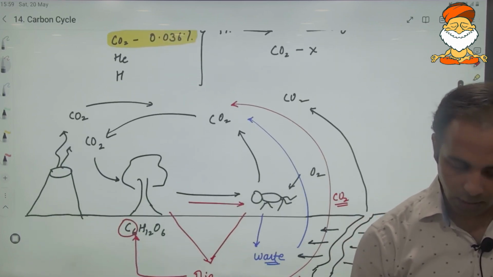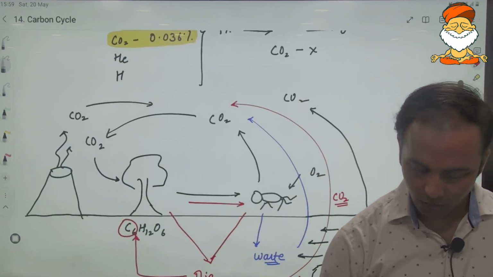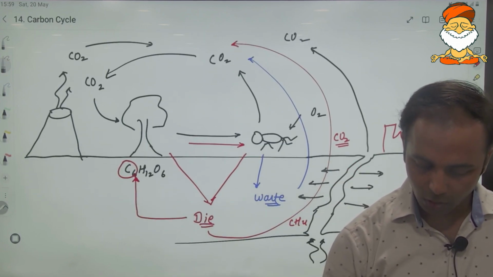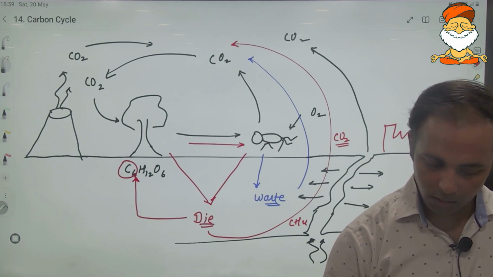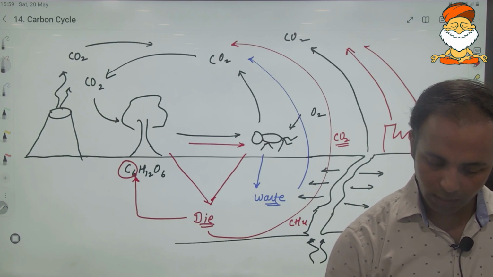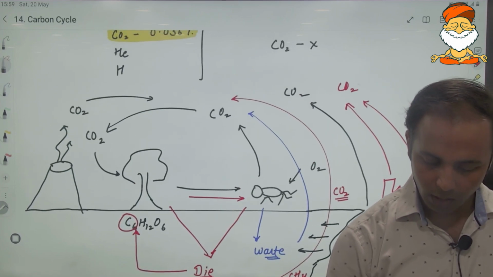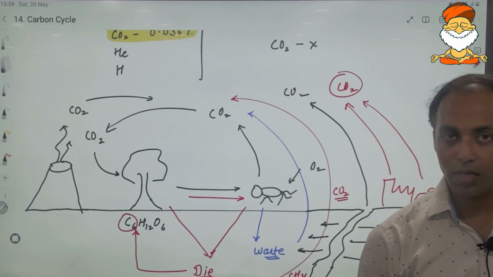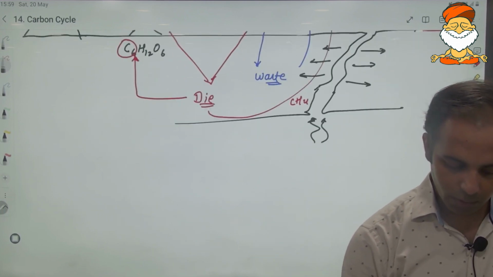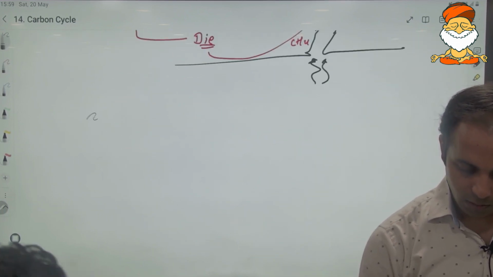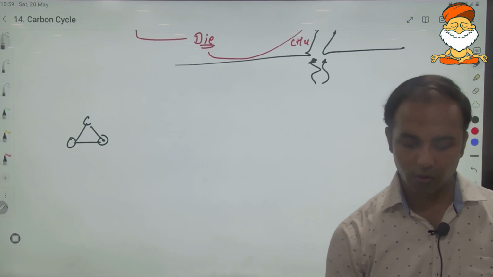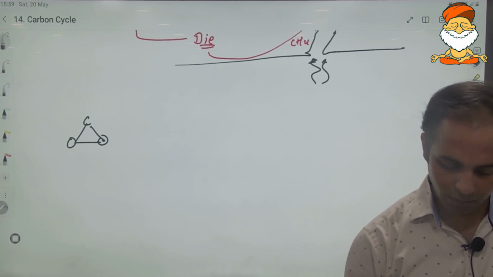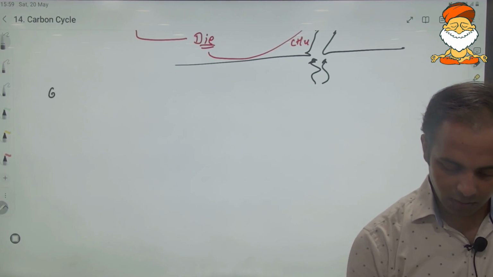If we look into the anthropogenic sources, through industrial activities or automobiles, the burning of fossil fuels, carbon is being released into the atmosphere. And why is carbon dioxide a cause of concern? Because carbon dioxide is a greenhouse gas. What do you mean by greenhouse gas? For that, you need to understand the greenhouse effect. So let us first understand the greenhouse effect.